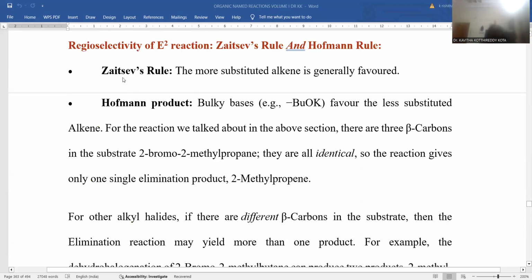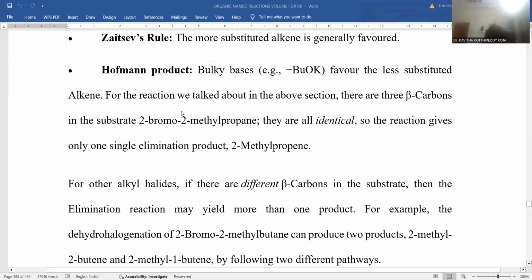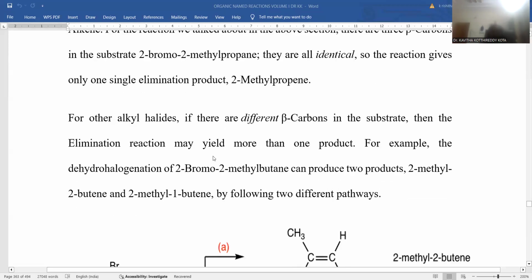Regioselectivity. Again, Zaitsev rule takes part here, and the more substituted alkene is the obviously stable product over the least substituted product, so that Zaitsev rule is the governing factor in forming the product over there. And Hofmann product is also possible. Hofmann product is the reverse of the Zaitsev product. The least substituted product is favored. That is called the Hofmann product.